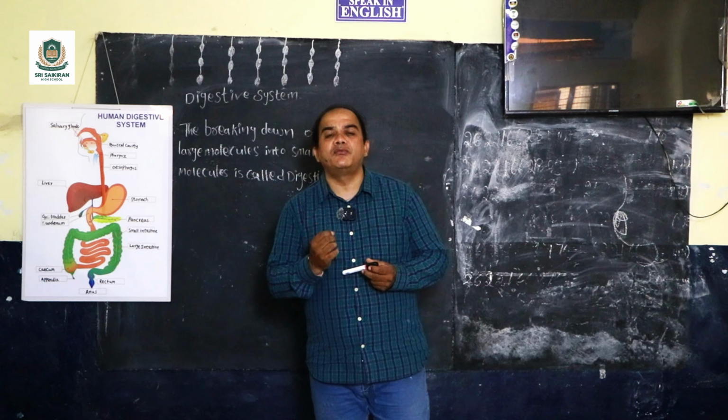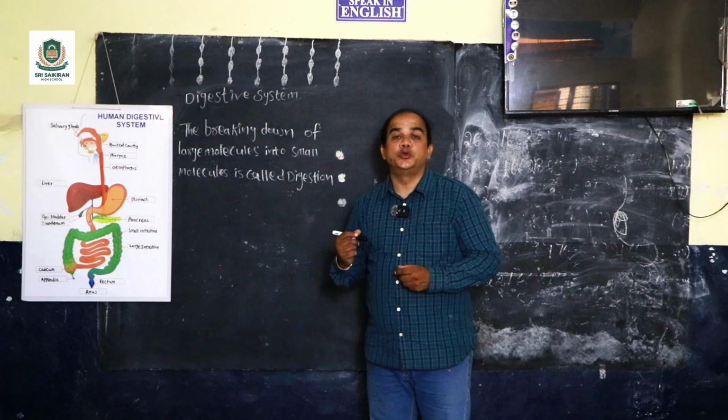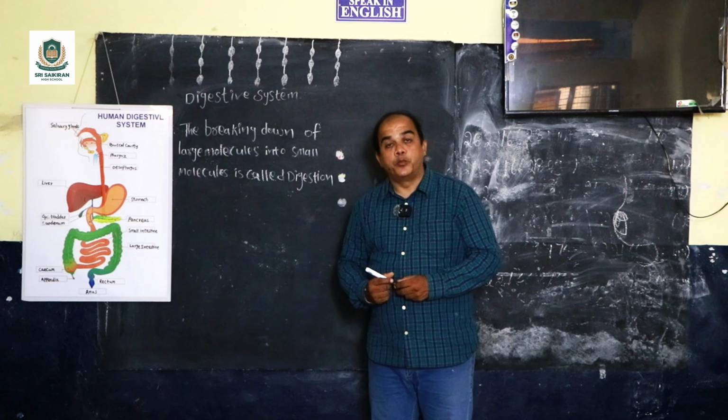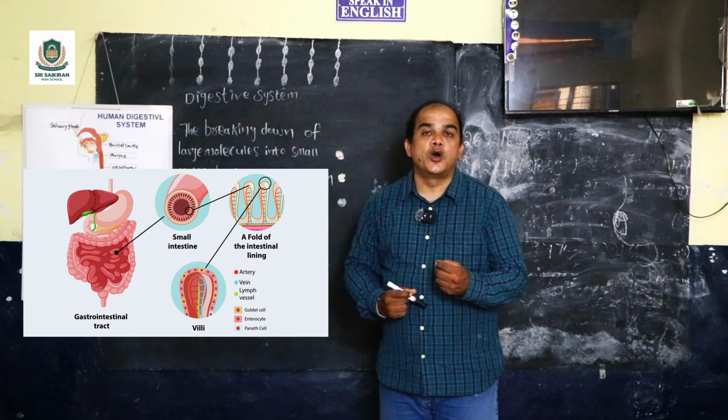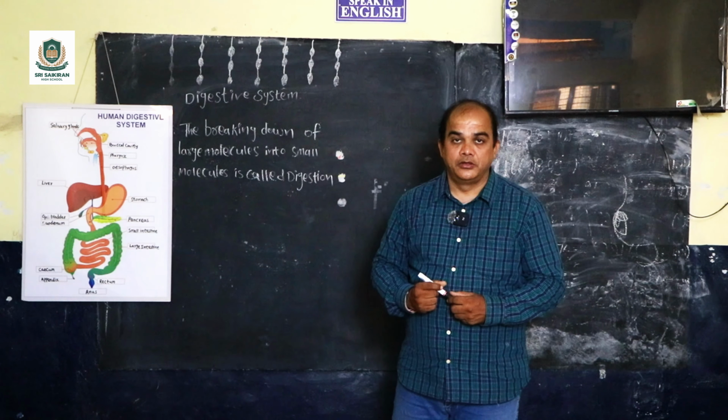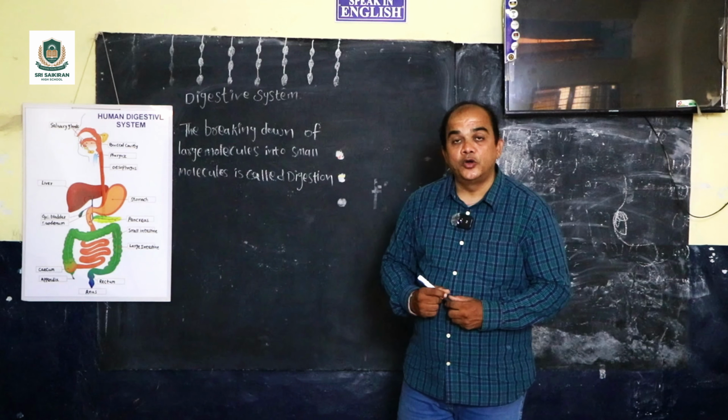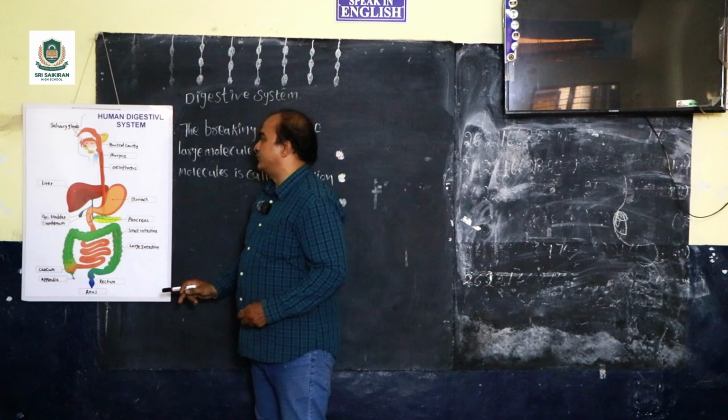So today, to know exactly what the human digestive system is doing in our body, first of all understand what digestion is. Digestion is nothing but breaking down of larger molecules into smaller molecules. Why is it breaking down into smaller ones? Because it has to reach the cells, and we have 37 trillion cells in the human body. So today we are speaking about the digestive system in humans.